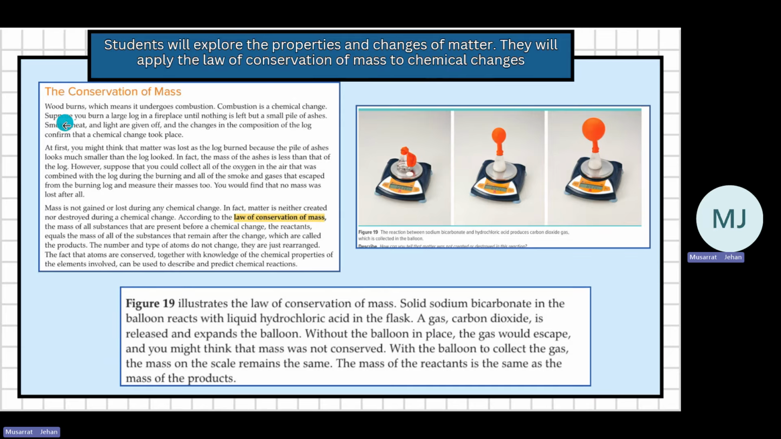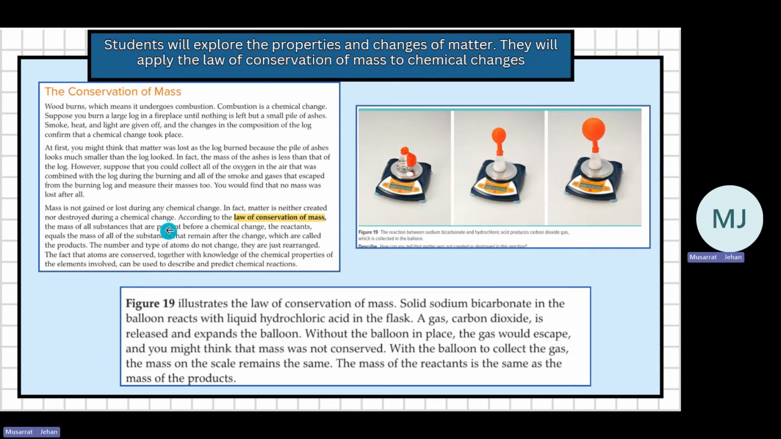I think you understand. When wood is burning, combustion is taking place. Combustion means burning, reaction with oxygen. It is a chemical change. Suppose you burn a large log in a fireplace until nothing is left. A small pile of ashes remains, and smoke, heat, and light are given off, and the changes in the composition of the log confirm that it is a chemical change.